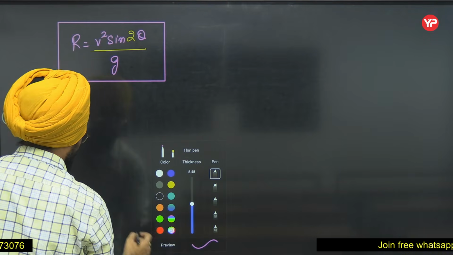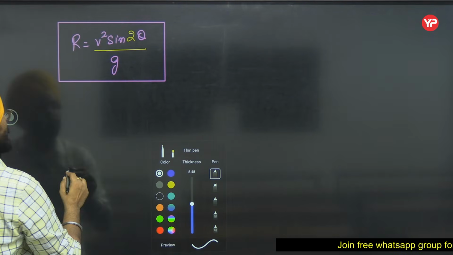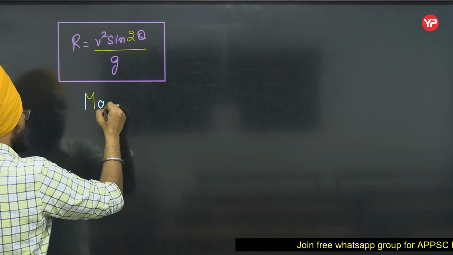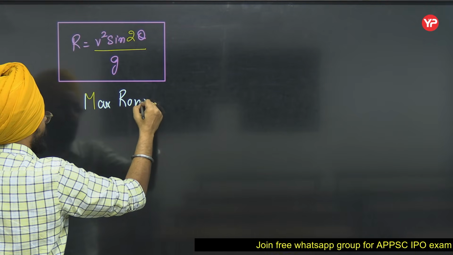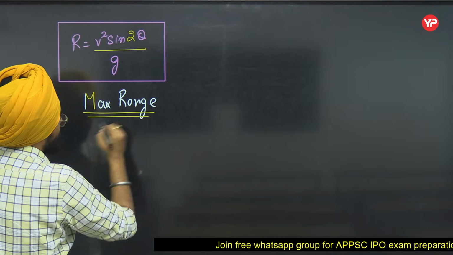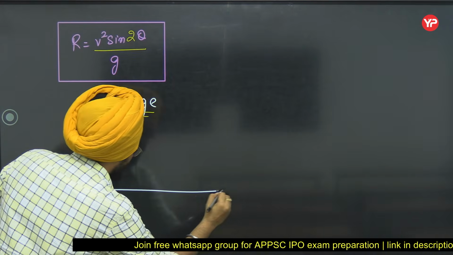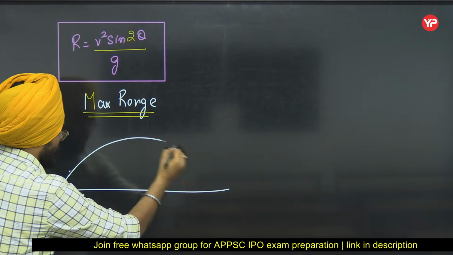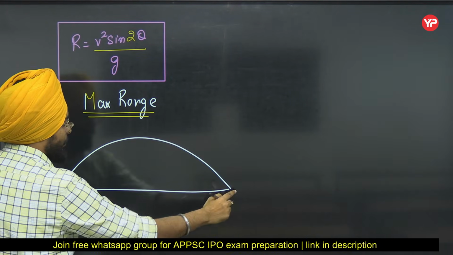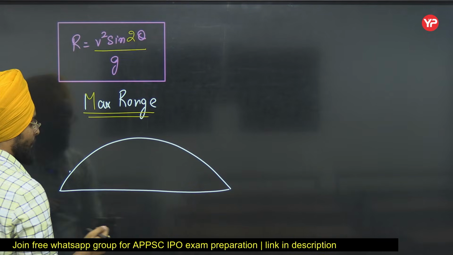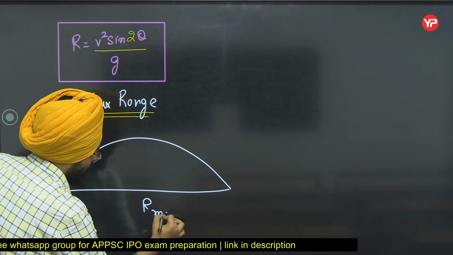Now let's talk about maximum range. That is my horizontal displacement. I want this to be maximum.